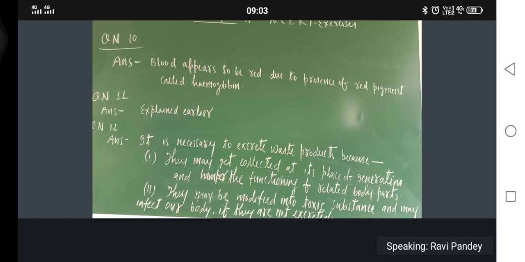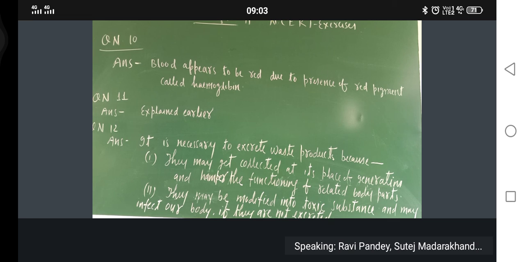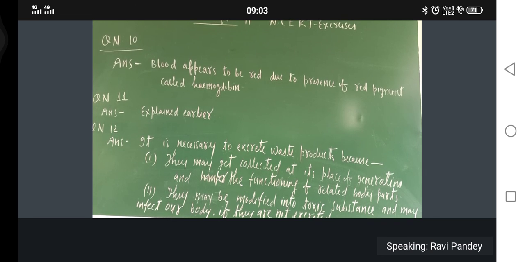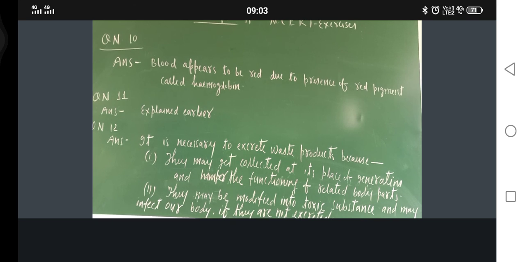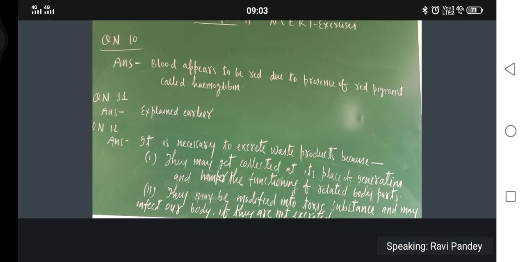Suppose I have asked, which one of the following is a part of the human excretory system? Suppose I have written kidney, then skin, then heart, then plasma or blood. So what is the correct option? A is the correct option, kidney. Correct. So option number first, kidney. That's all.